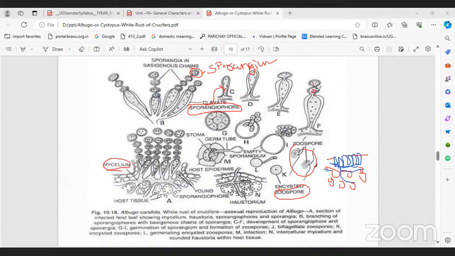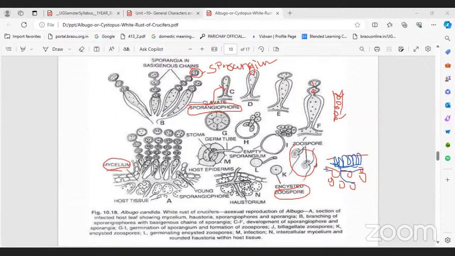The second one forms just below the first one and pushes the first one upward. Like this, a number of sporangia develop as a chain. First one, second one, third one. The oldest one is on top, the youngest one at the base. So this is called basipetal succession.